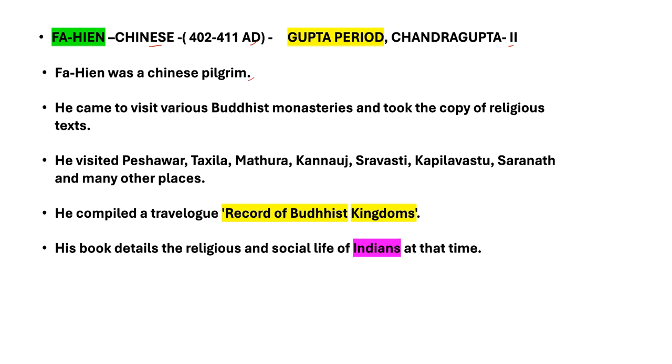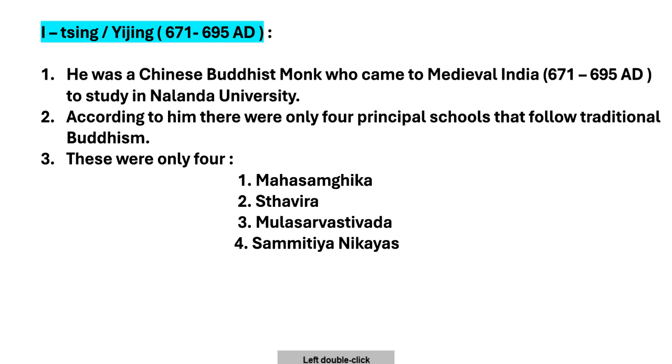He visited Peshawar, Taxila, Mathura, Kannauj, Sravasti, Kapilavastu, Sarnath and many other places. He compiled a travelogue record of Buddhist kingdoms. His book detailed the religious and social life of Indians at the time. Let's move on to the next slide.